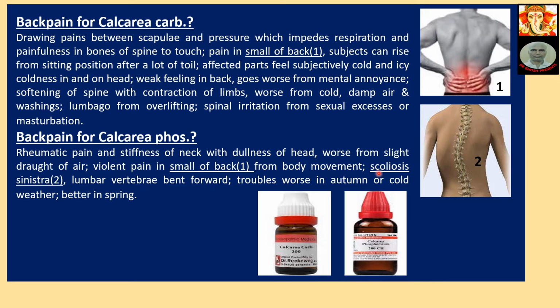Scoliosis. Scoliosis means some sort of anatomical or rather congenital defect where the spinal bones, or rather the vertebra in medical terms, are not normal but deviated to one side or the other. Scoliosis sinistra with respect to the lumbar vertebra. Bent forward. Troubles worse in autumn and cold weather, better in spring.